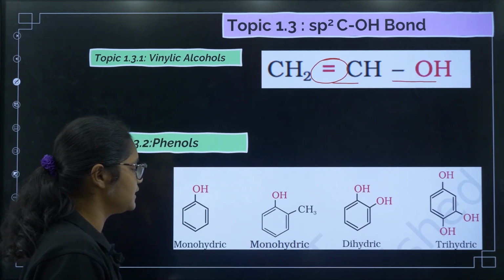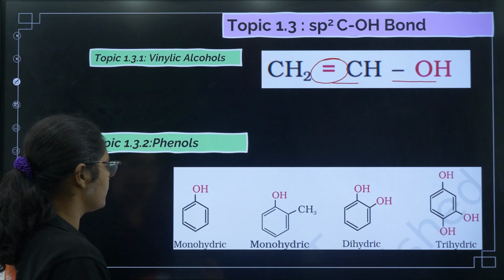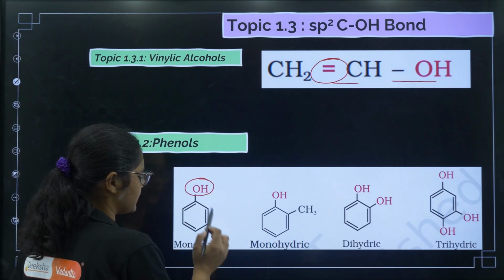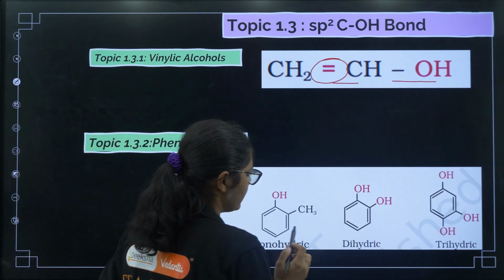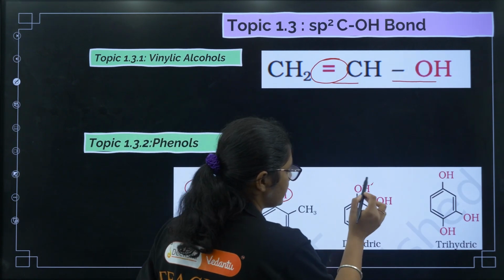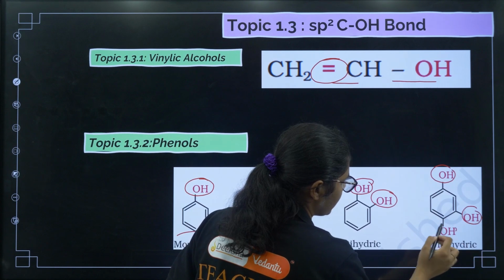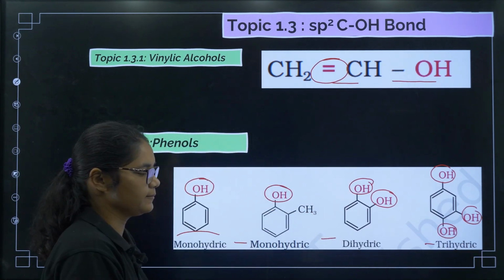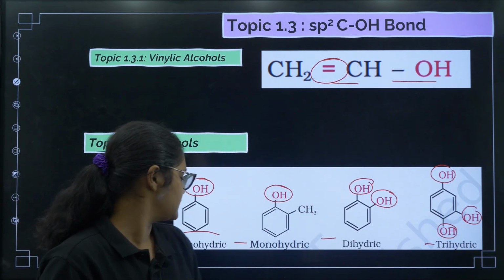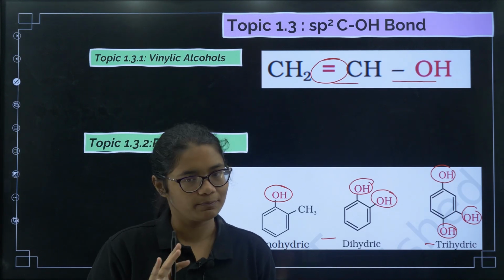Next, phenols. You can see in phenols also we classify on the basis of the number of hydroxyl groups. One OH attached is called monohydric. Okay. Now, here you also see one OH, so it is monohydric. Here you see 2 OH, so it is dihydric. Here you can see 3 OH, so it is trihydric, right. So, in this way we can classify the phenols based on the number of OH groups present.